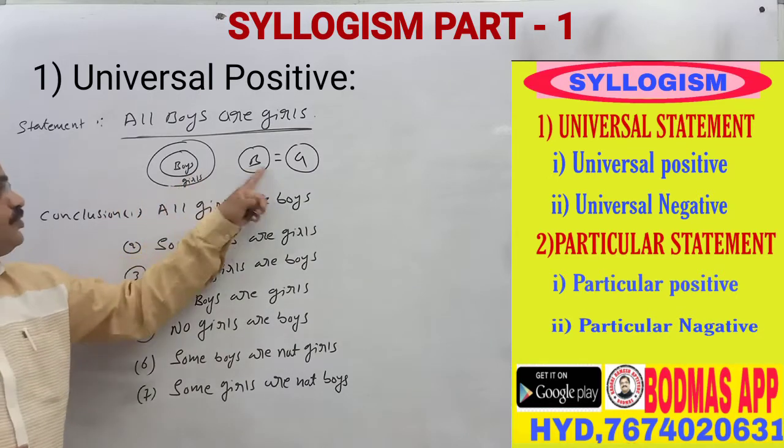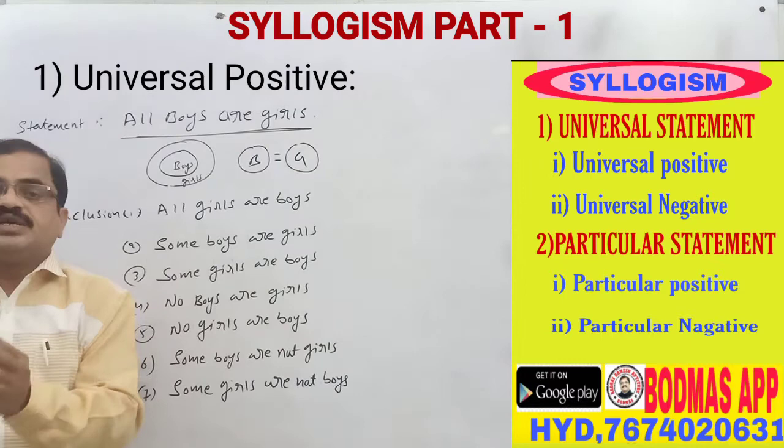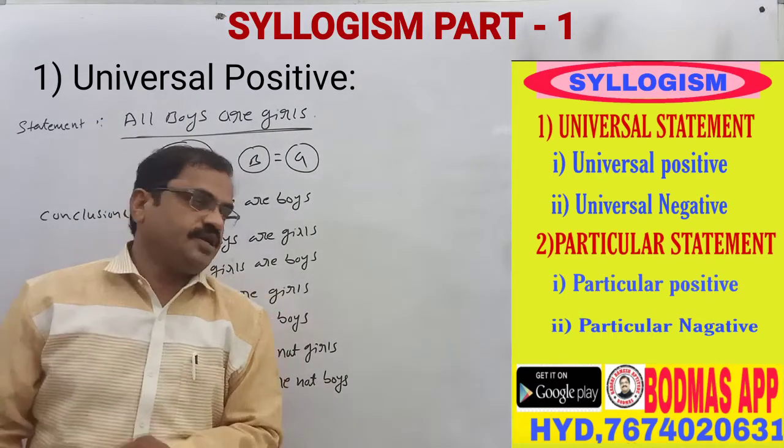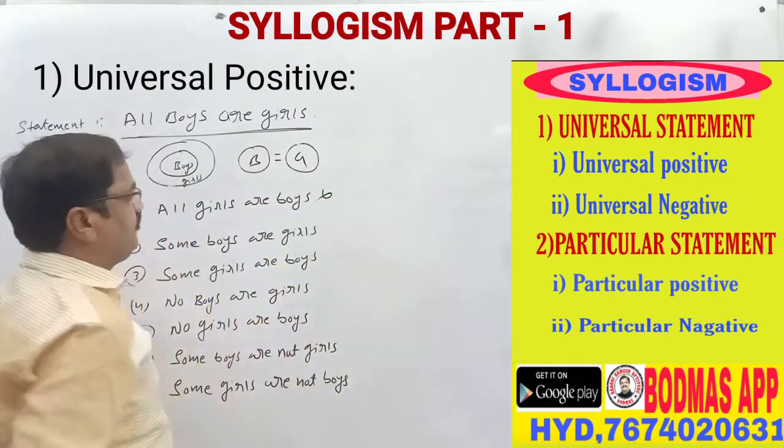Whenever it is satisfied in the two or three figures, then only we have to accept the answer as right. Otherwise, it is not right. That is why here, all girls are boys is wrong, does not follow.